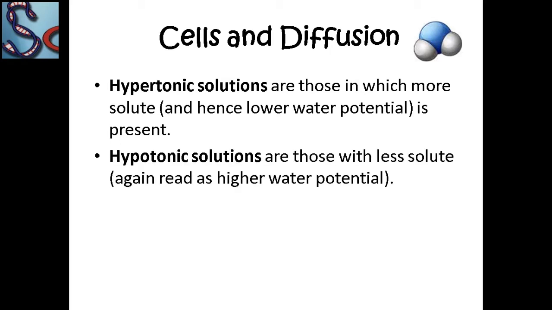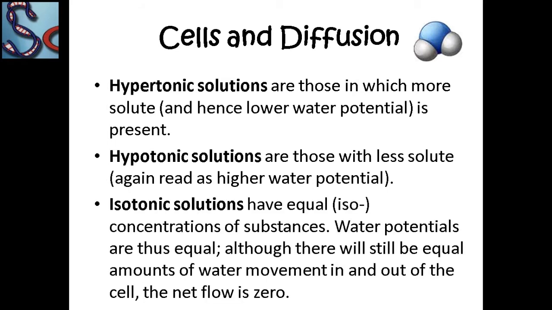Hypotonic solutions are those in which less solute is present. And isotonic solutions have equal concentration of substances and equal water potential, with equal amounts of water movement in and out of the cell, meaning the net flow is zero. This is an isotonic solution.